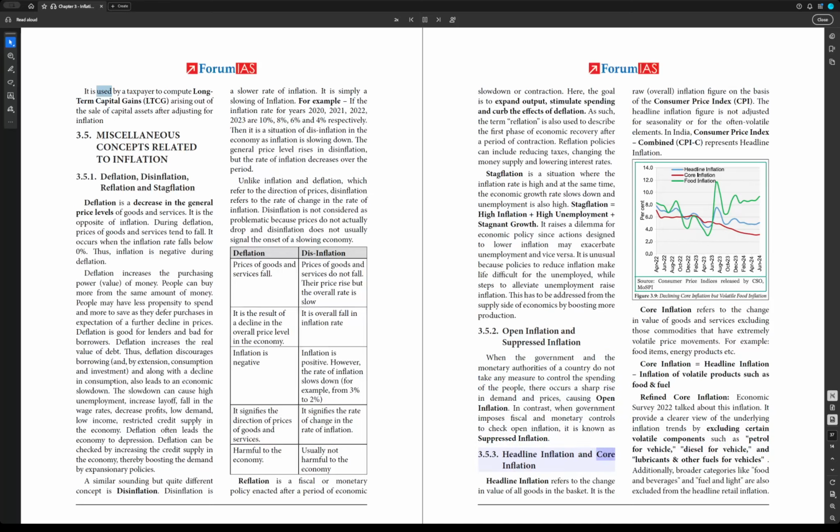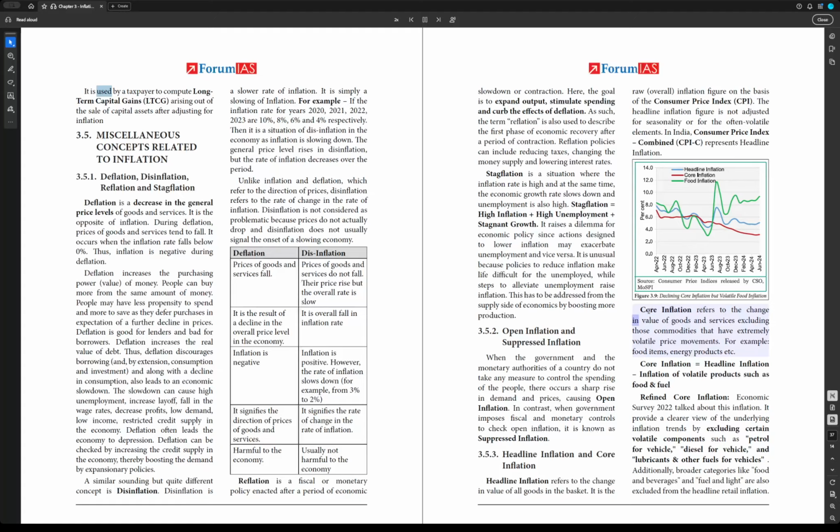3.5.3. Headline inflation and core inflation. Headline inflation refers to the change in value of all goods in the basket. It is the raw overall inflation figure on the basis of the Consumer Price Index, CPI. The headline inflation figure is not adjusted for seasonality or for the often volatile elements. In India, Consumer Price Index, Combined, CPI-C, represents headline inflation. Figure 3.9, declining core inflation but volatile food inflation.